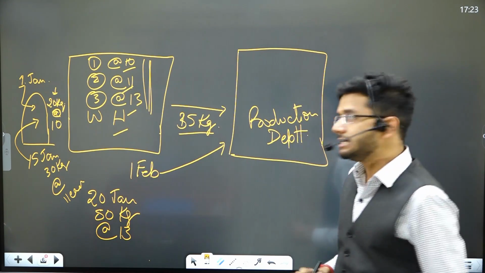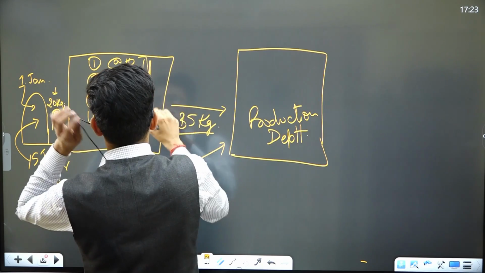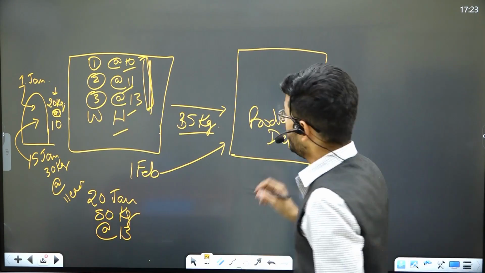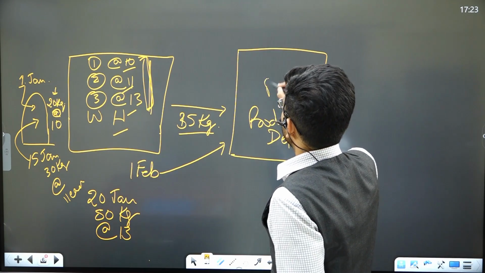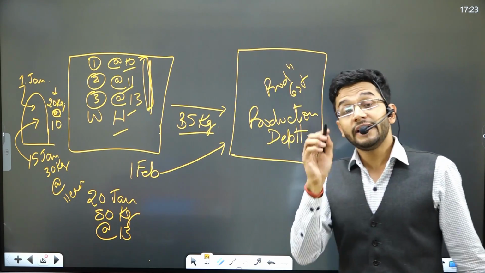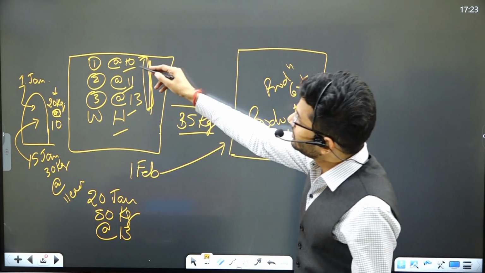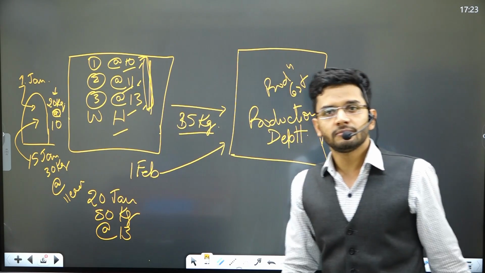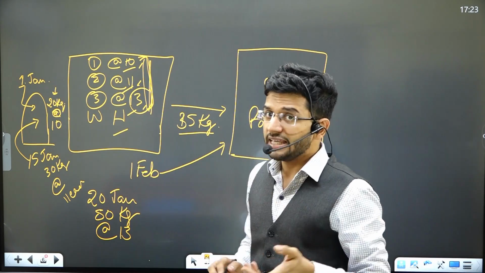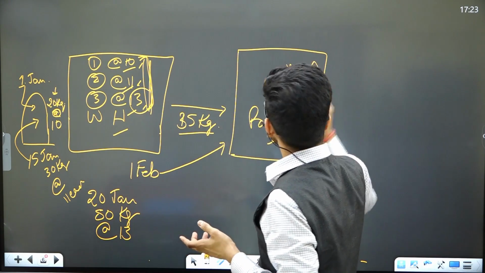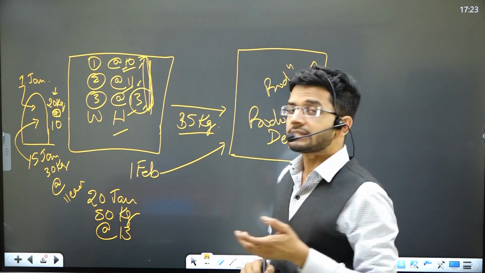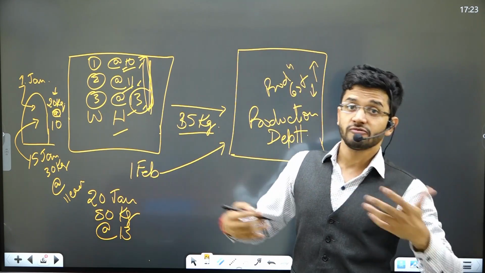Now the big question is, what is the rate which I should choose out of these three to charge to my production cost? Should I choose 10? Should I choose 11? Should I choose 12? Now obviously, guys, if I choose 13, which is the highest one, production cost will be the highest. If I choose 10, then production cost will be the lowest. That is the variation which will be there.